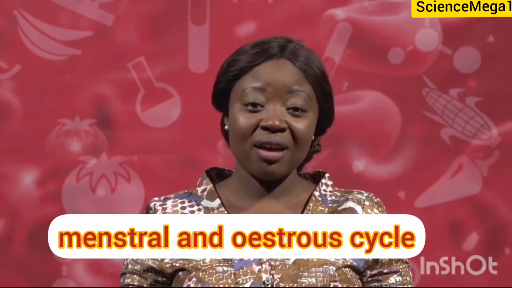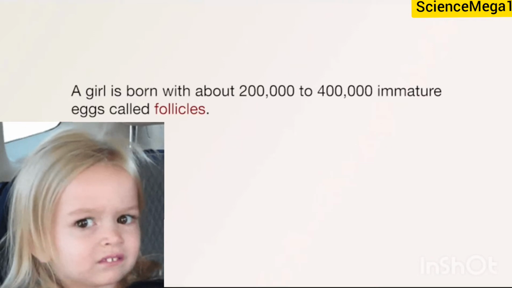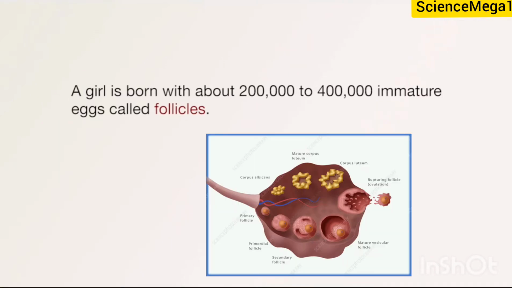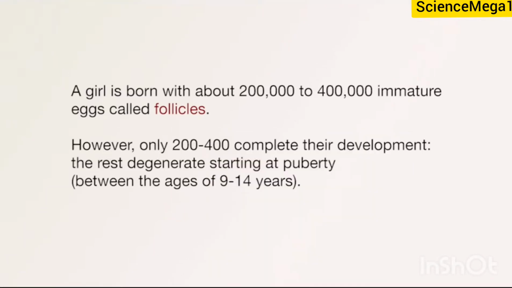Continue with the menstrual cycle and oestrous cycle. A girl is born with about 200,000 to 400,000 immature eggs called follicles. However, only 200 to 400 complete their development. The rest degenerate starting at puberty, that is between the ages of 9 to 14 years.